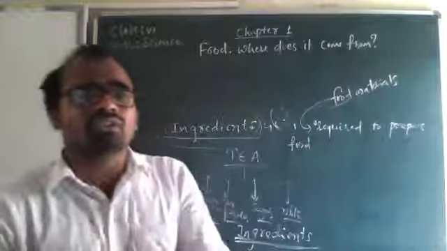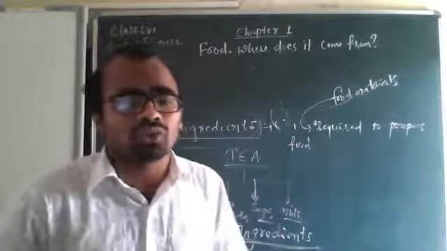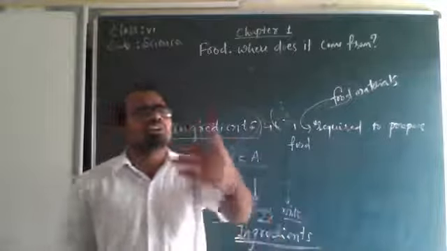So some foods need very less ingredients, 2 to 3. Some foods need 3 to 4. Some foods need 5, 6, 7. Suppose we will take another example.